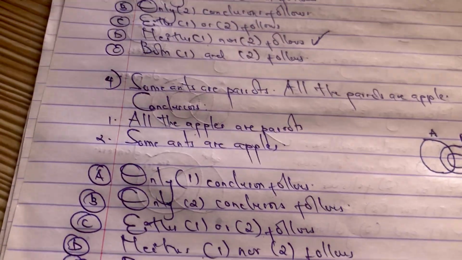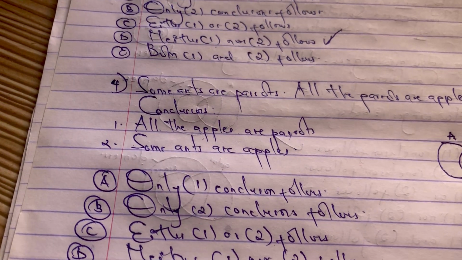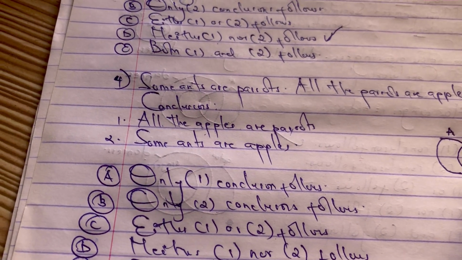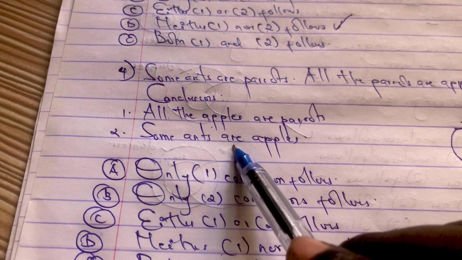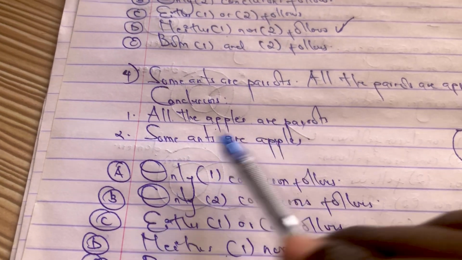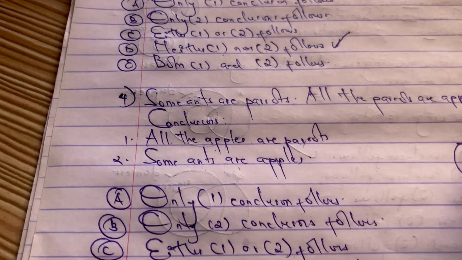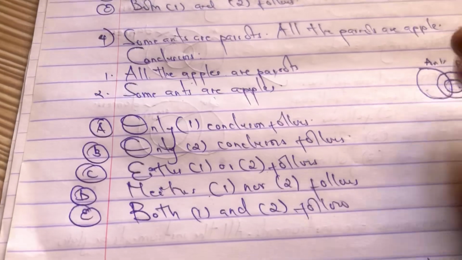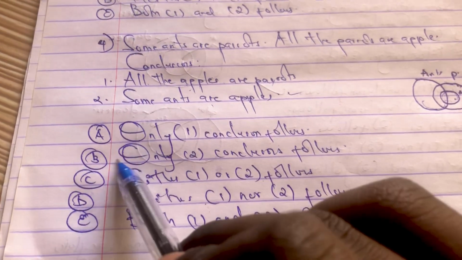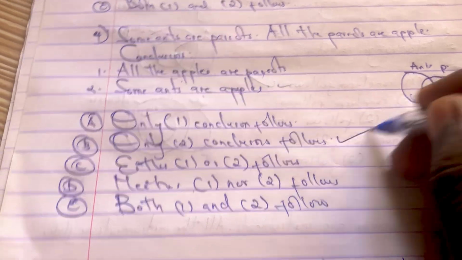So the conclusion here would be, all the apples are parrots. Is it true that all the apples are parrots? No. And then they are saying some ants are apples. We can see that some ants are actually apples. This is ants, this is apples. So that means conclusion 2 is correct, and the answer here will be only 2 is correct.